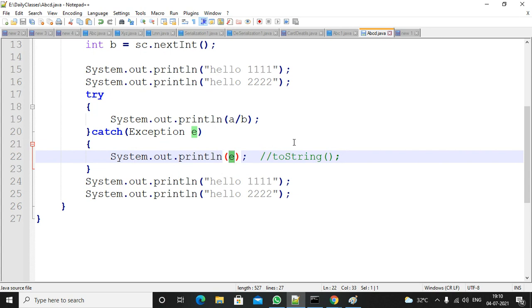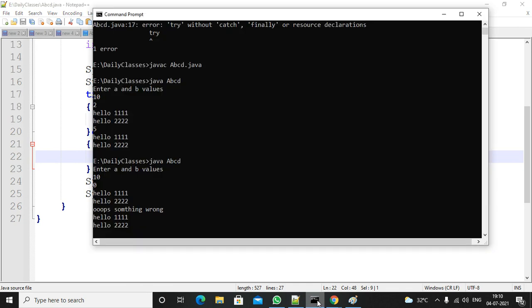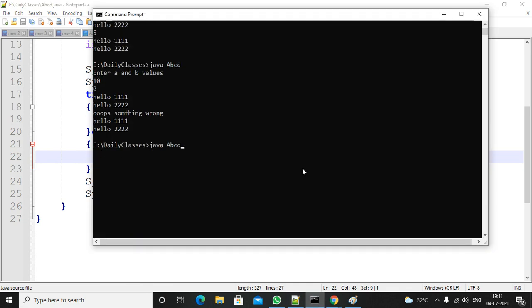So the memory address in hexadecimal string format. If you print the reference, in this case, it will call the toString method. As part of the toString method, they are overridden to print the exception details. If you are unable to understand what this toString is, don't worry, no need to worry. I will explain it as part of the Object class.